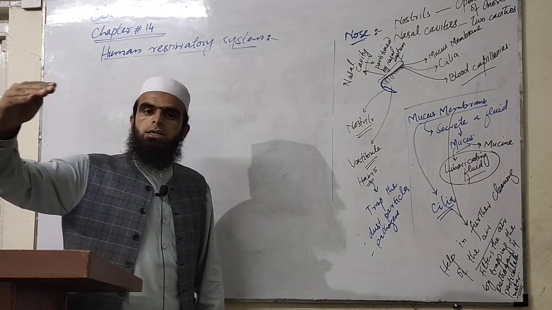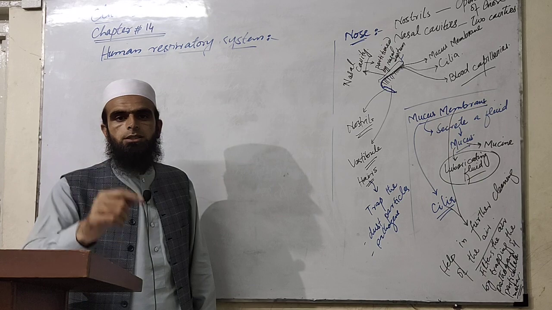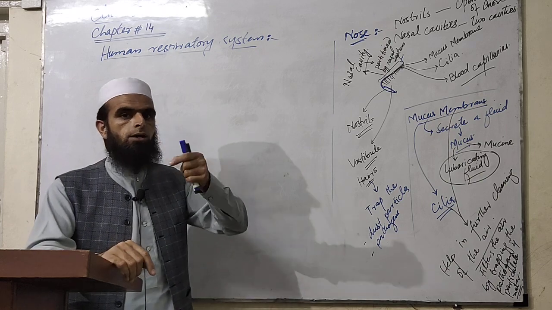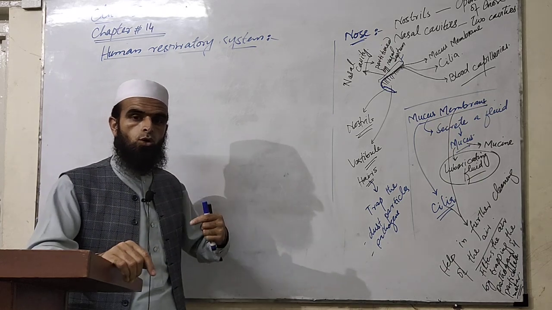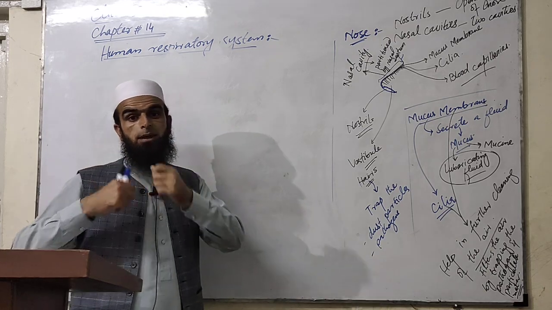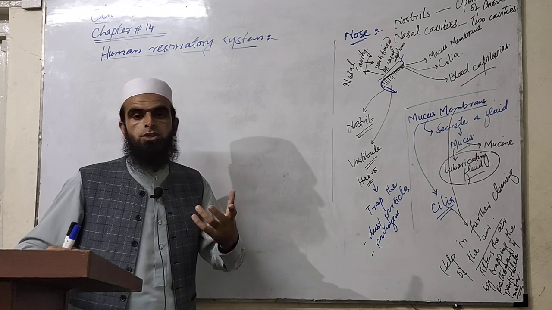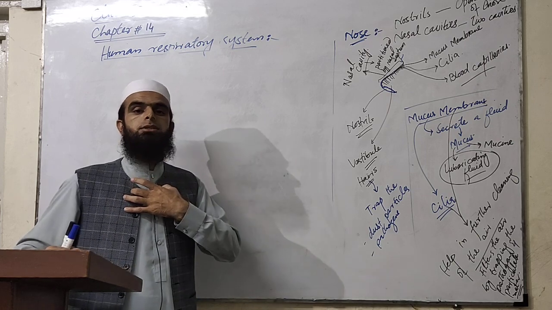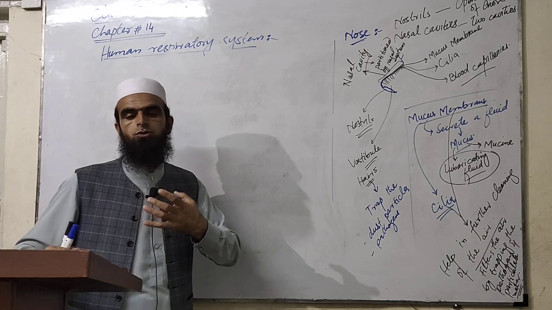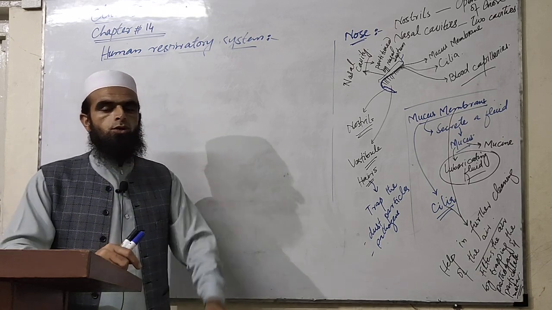So that must be kept close to 37 degrees centigrade, because if the temperature of the inhaling air is very low, what happens to the body? It damages the internal parts of the respiratory system. For example, the mucous membrane of the trachea, larynx, bronchi, bronchioles, etc., is damaged by that low temperature.